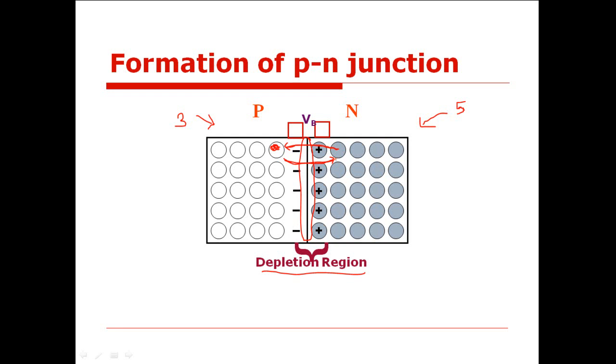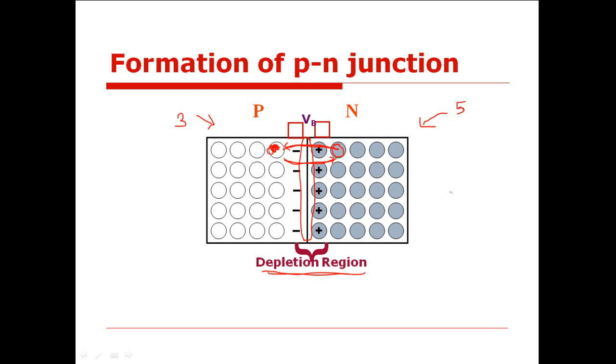Yes, sir. So once the electron moves from n side to p side and occupies this position, it will leave behind a hole. We can say that diffusion of electrons and holes is possible. Once the diffusion of electrons and holes takes place, then near this depletion region, a layer of negatively charged ions and a layer of positively charged ions is produced, called the barrier potential. And once the barrier potential is developed, further diffusion of electrons and holes is stopped. Is this clear?